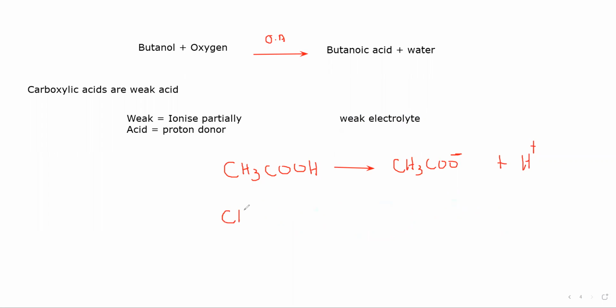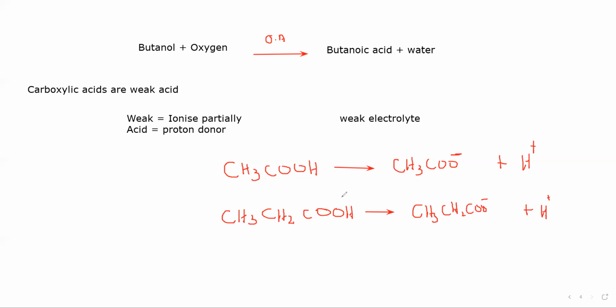Same thing if I have propanoic acid, CH3CH2COOH. So what are the ions it will dissociate into? It will dissociate into CH3CH2COO negative, and H positive.